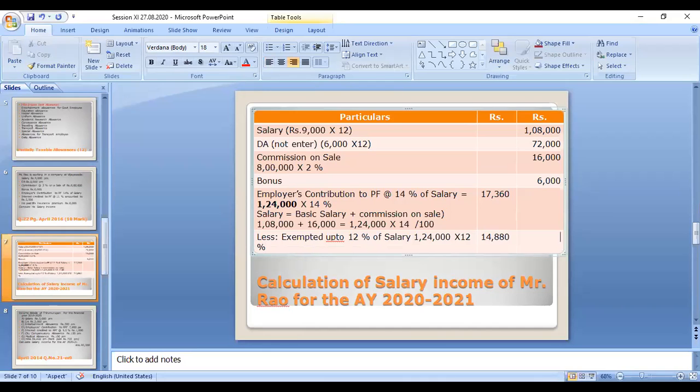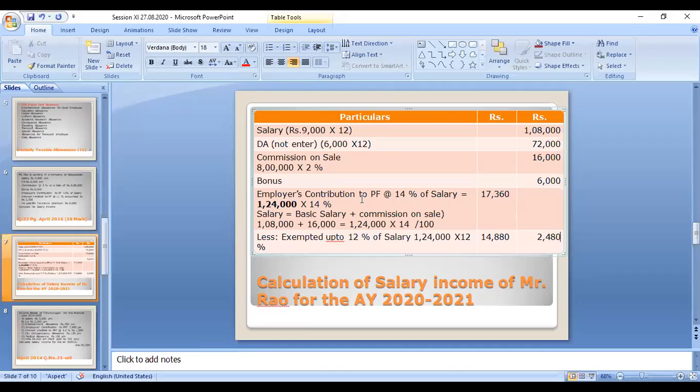14,880. So that excess amount only is paid. So 17,360 minus 14,000... the difference amount is 2,480. So that 2,480 amount is only taxable in the provident fund. So this is partially taxable and partially exempted.